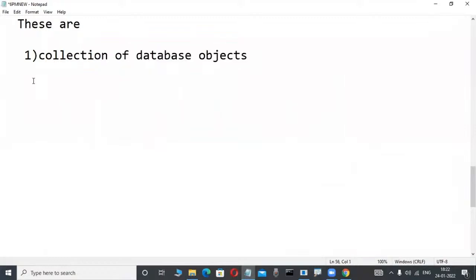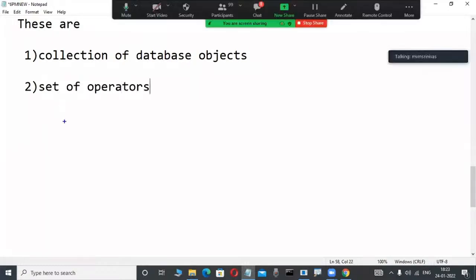In our courses we are learning not only the collection of database objects. In any relational data model product, we also observe another easy concept: a set of operators is available. Operators, like in C or Java: equal to, less than or equal to, greater than or equal to, not equal to. These types of operators are there.